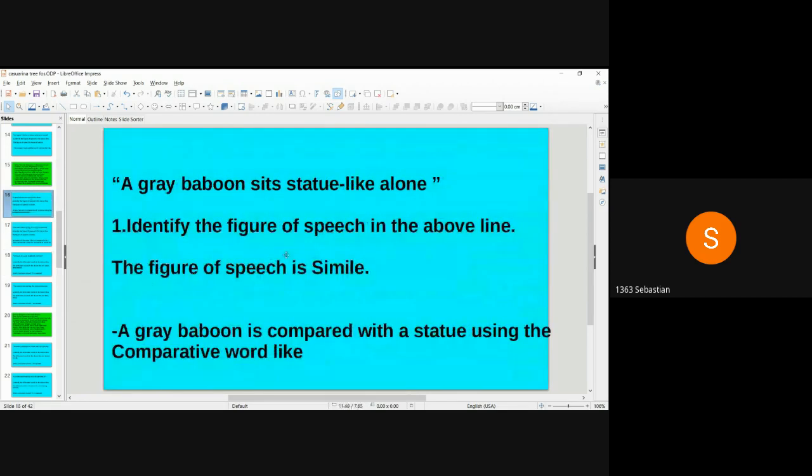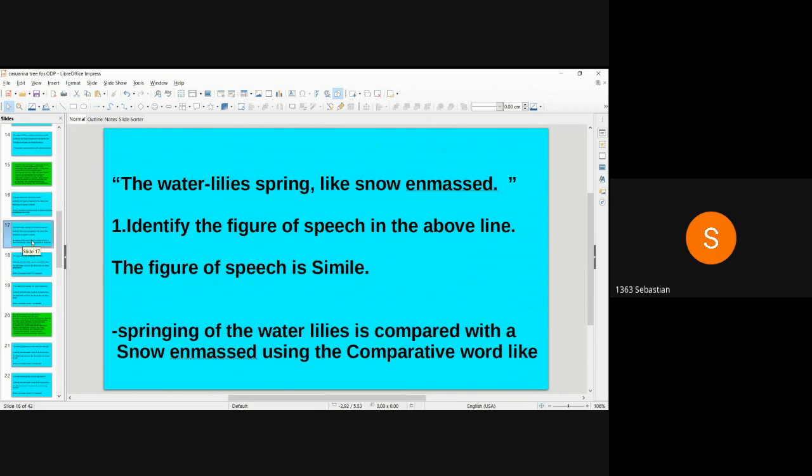A grey baboon sits statue-like alone. Identify the figure of speech in the above line. The figure of speech is simile. A grey baboon is compared with a statue using the comparative word like. The water lilies spring like snow enmasked. Identify the figure of speech in the above line. The figure of speech is simile. Spring of the water lilies is compared with snow enmasked using the comparative word like.